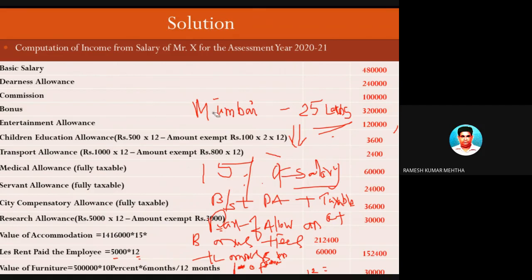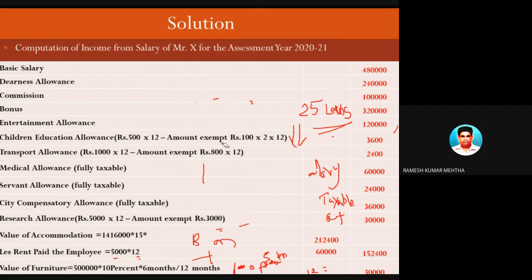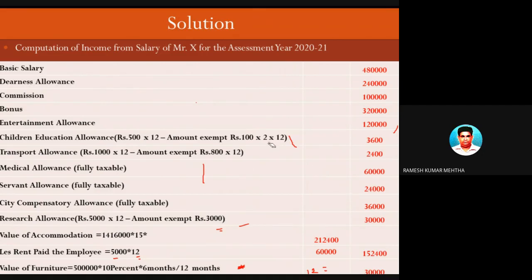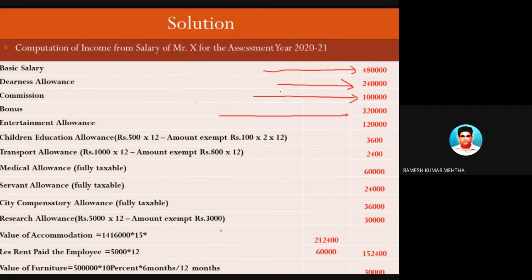So now with this data, let's look at the value of the salary. We will calculate salary for the purpose of calculating the value of rent-free accommodation. Please remember, it is very, very important to remember all the rules. If you don't know the rules, you will not go forward. Let's look at all these figures. Salary for the purpose is this one. Basic salary I have to take. DA, this I have to take, because DA also forms a part of retirement benefits, plus commission. I told you to take bonus, fees and commission, so bonus also you take.